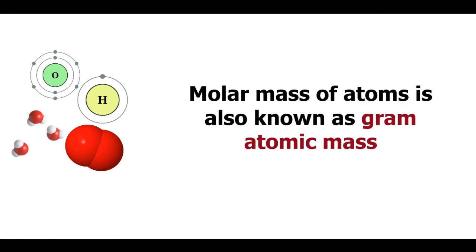Molar mass of atoms is also known as gram atomic mass. For example, hydrogen has the atomic mass of 1 U. So, the gram atomic mass of hydrogen will be 1 G.